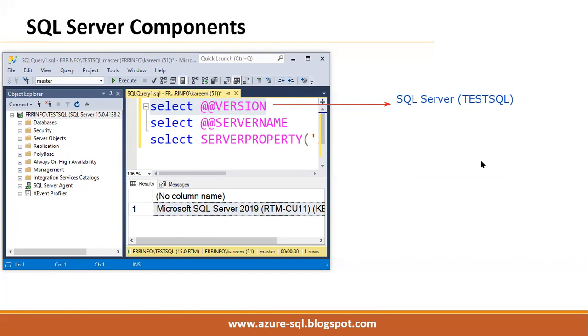Understood, right? So remember, it is a global variable or predefined variable. We have to understand that.